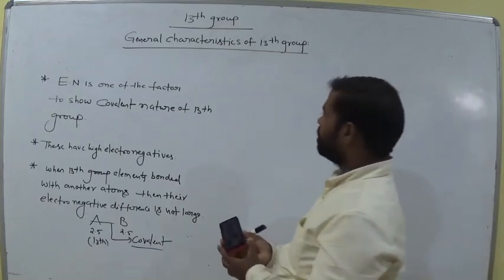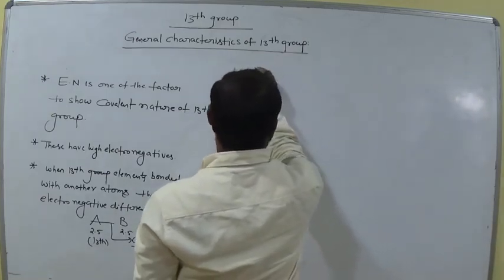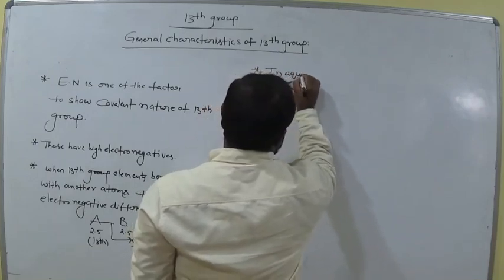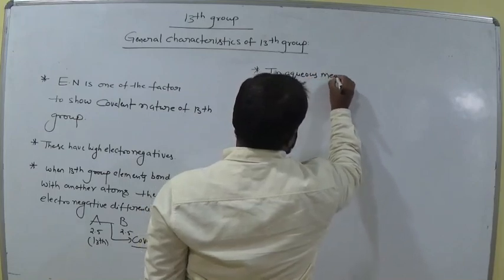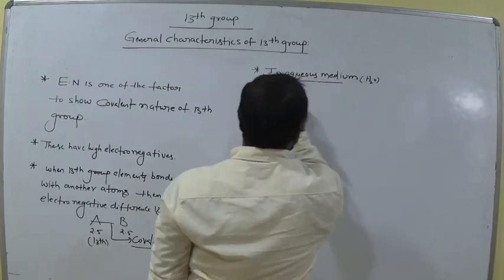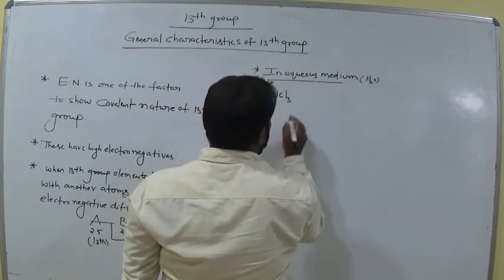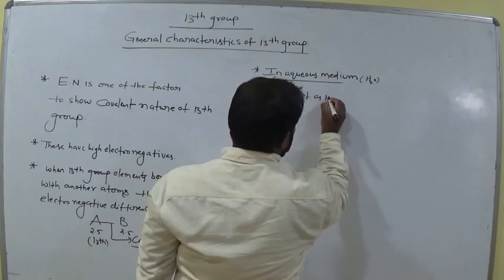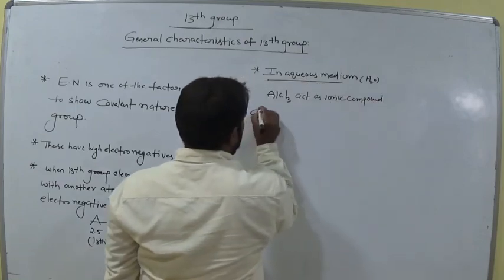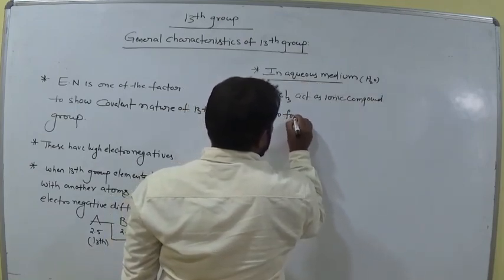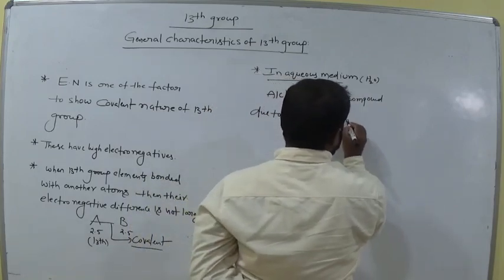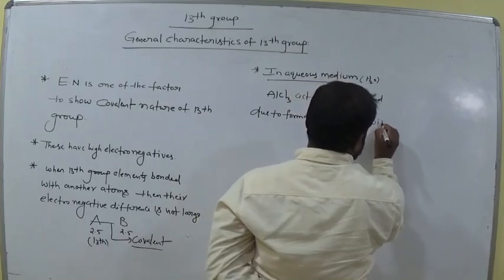Then go for AlCl3 in aqueous medium, that is in the presence of water. AlCl3 acts as an ionic compound due to formation of a complex with water.